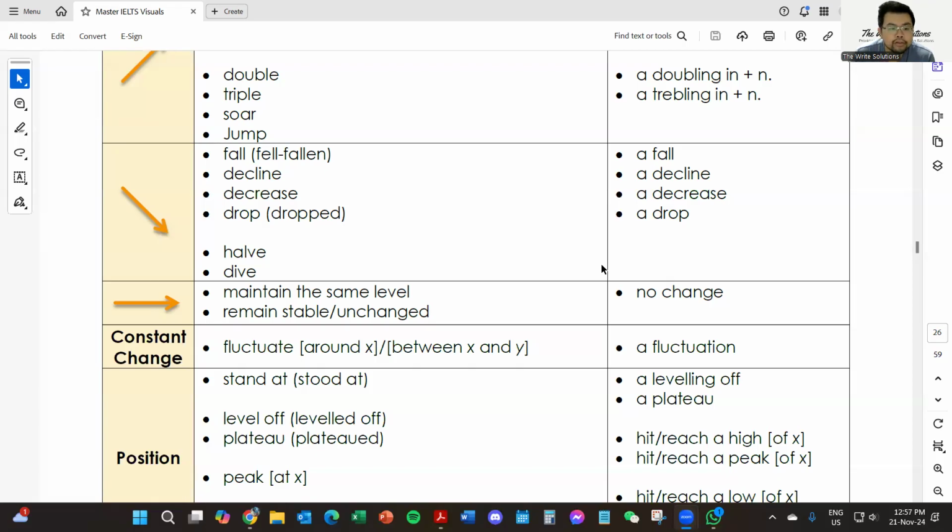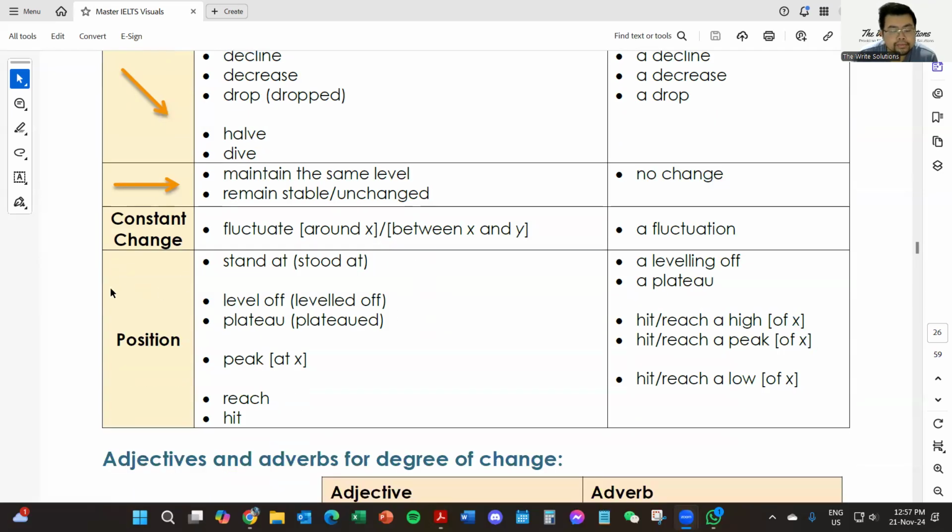Okay? For a constant, you might say it maintains the same level, remains stable or unchanged, fluctuates, okay, a fluctuation. Stand out, level off, plateaued. Peak, reach or hit, a leveling off or plateau. Reach a high of X, reach a peak of X, reach a low of X.